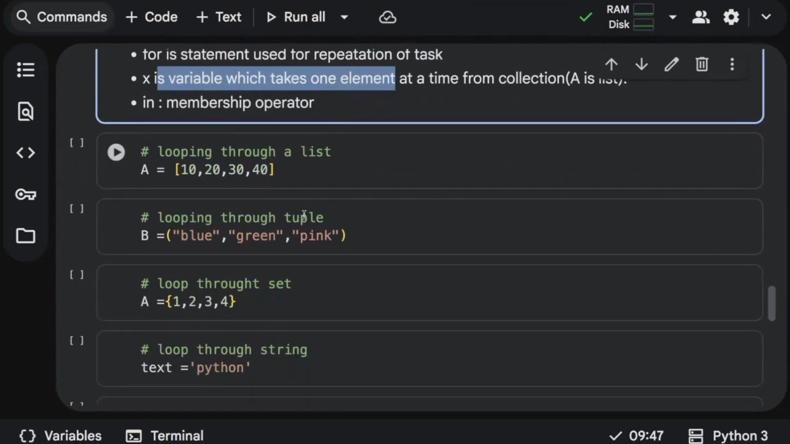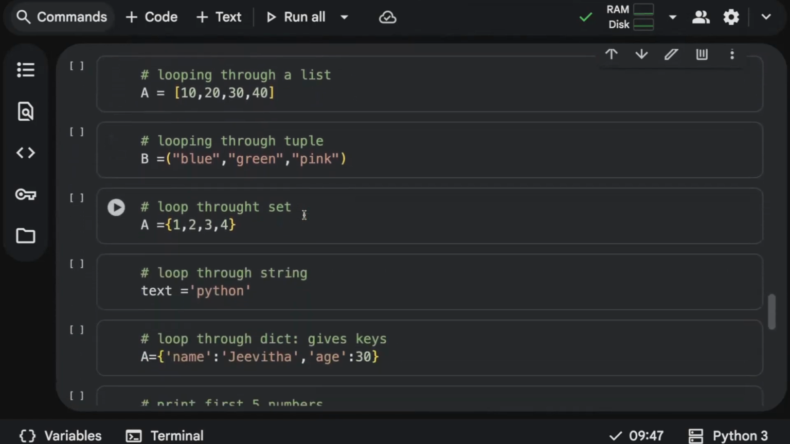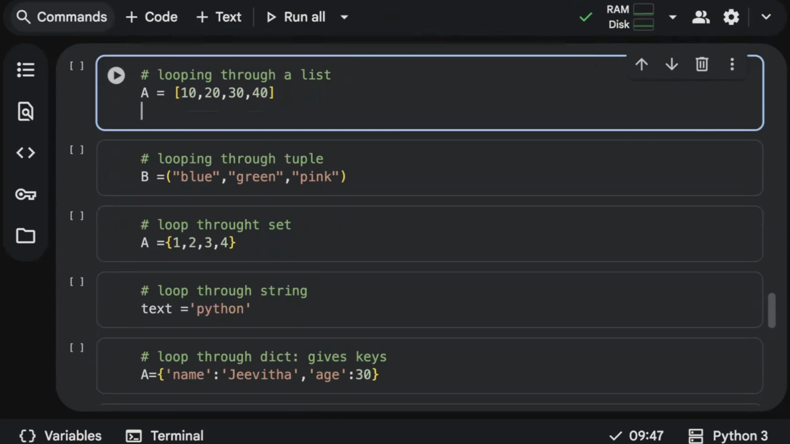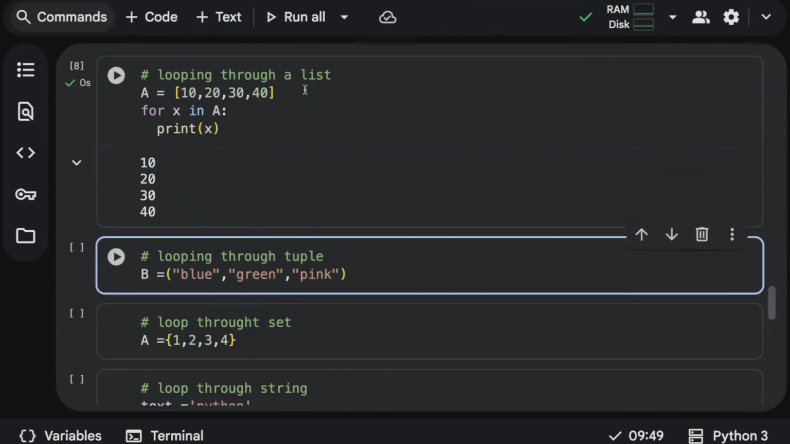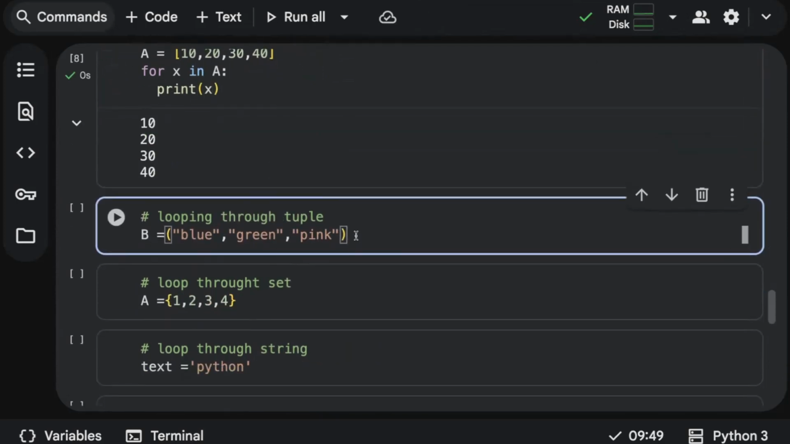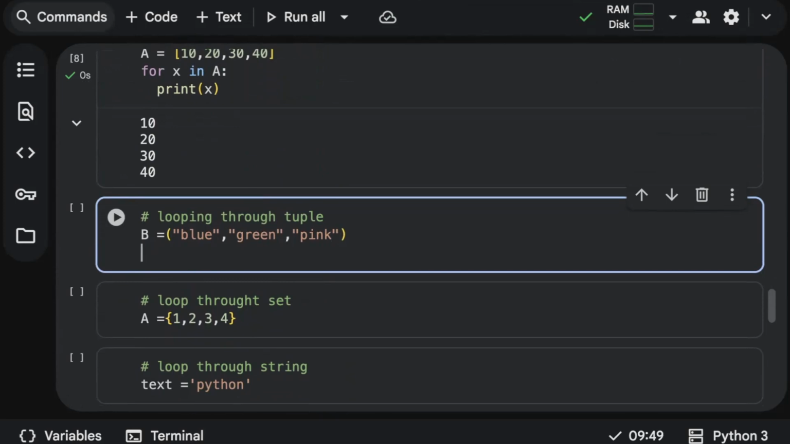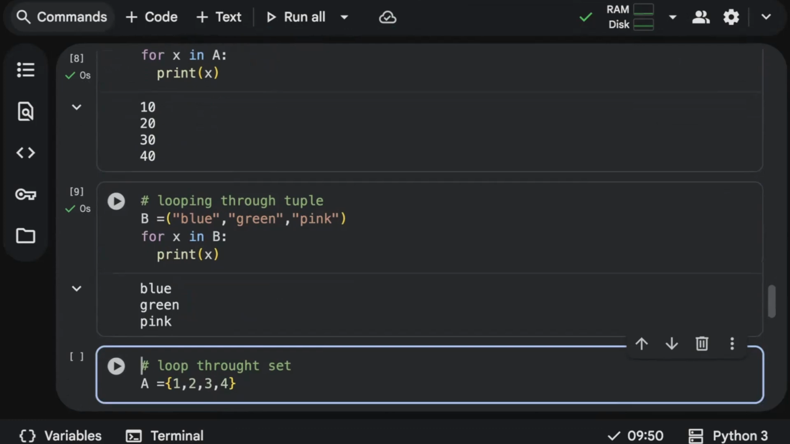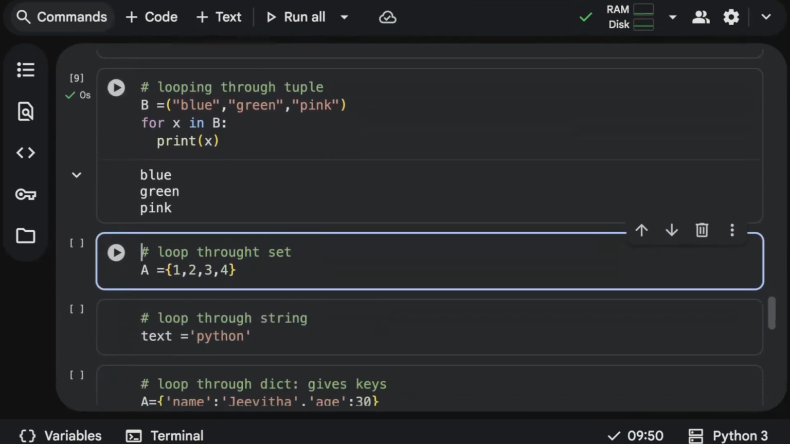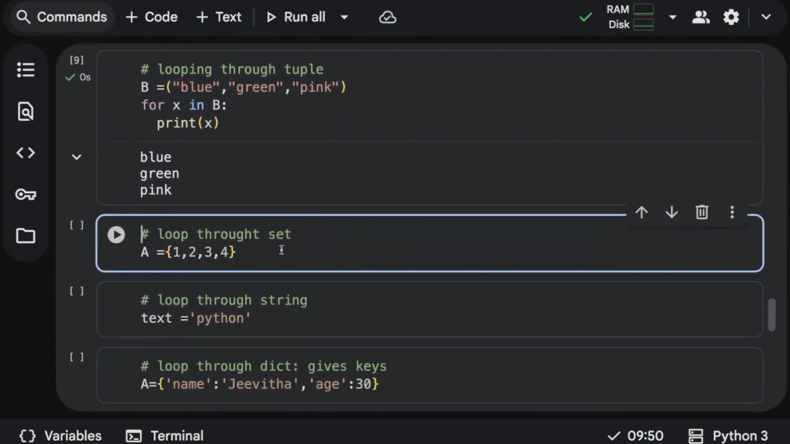Okay, now let's do a few examples of how we can loop through a list. Very simple. Just use for x in A, print x. It's going to loop through the list. Done. Similarly, you can also loop through a tuple. You can see we have a tuple of colors like blue, green, pink. I want to loop through the tuple. Yes, it's possible. For x in B, just print x. It's going to give you all the elements of the tuple one by one. This is looping through a tuple.